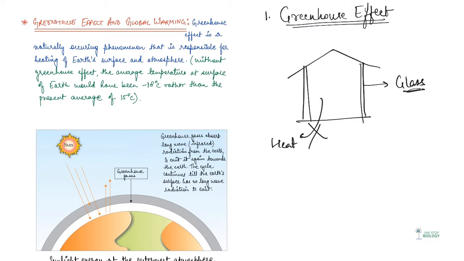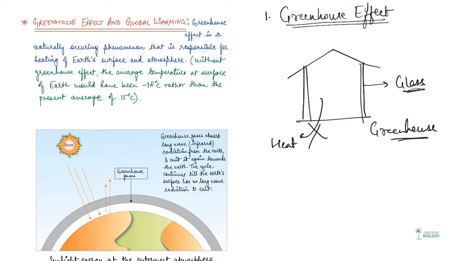You can take an example that if you keep your car outside during the daytime, parked in the sun, and after a few hours, if you enter inside, you feel that it has heated up a lot, right? So a similar effect is being caused here in a greenhouse.